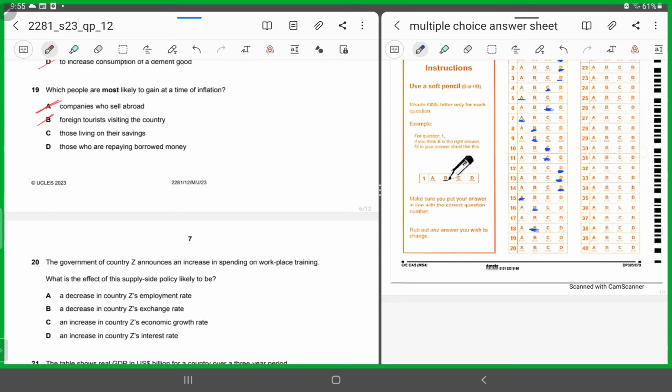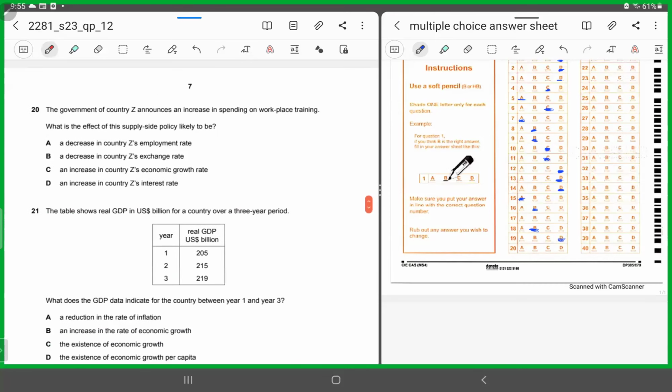Those living on their savings, those who are repaying borrowed money. Why? Because now inflation is increasing and they've already decided, prior to this inflationary time, the rates at which they would be returning the money, so they are in a better off scenario. All right, so 19 has to be D.